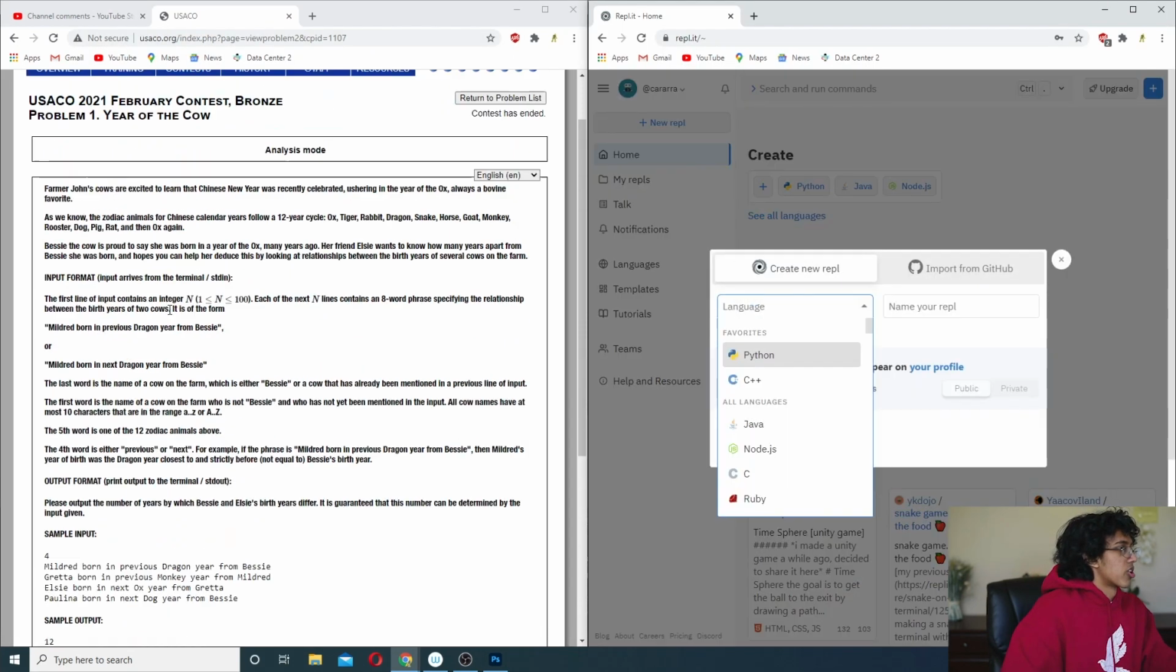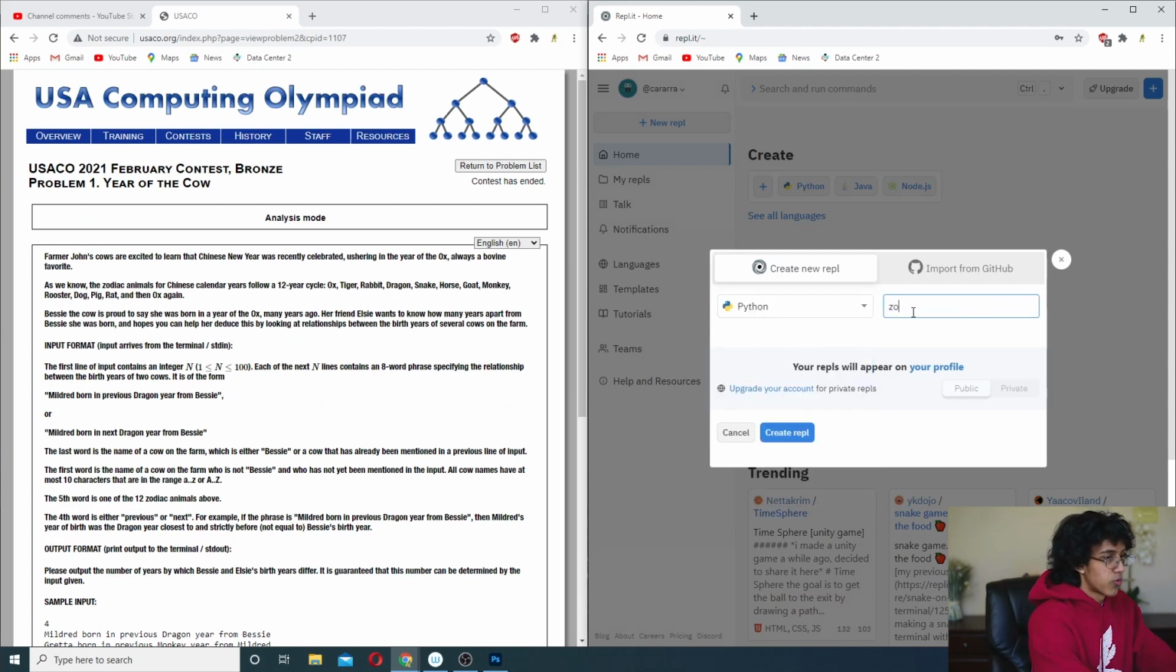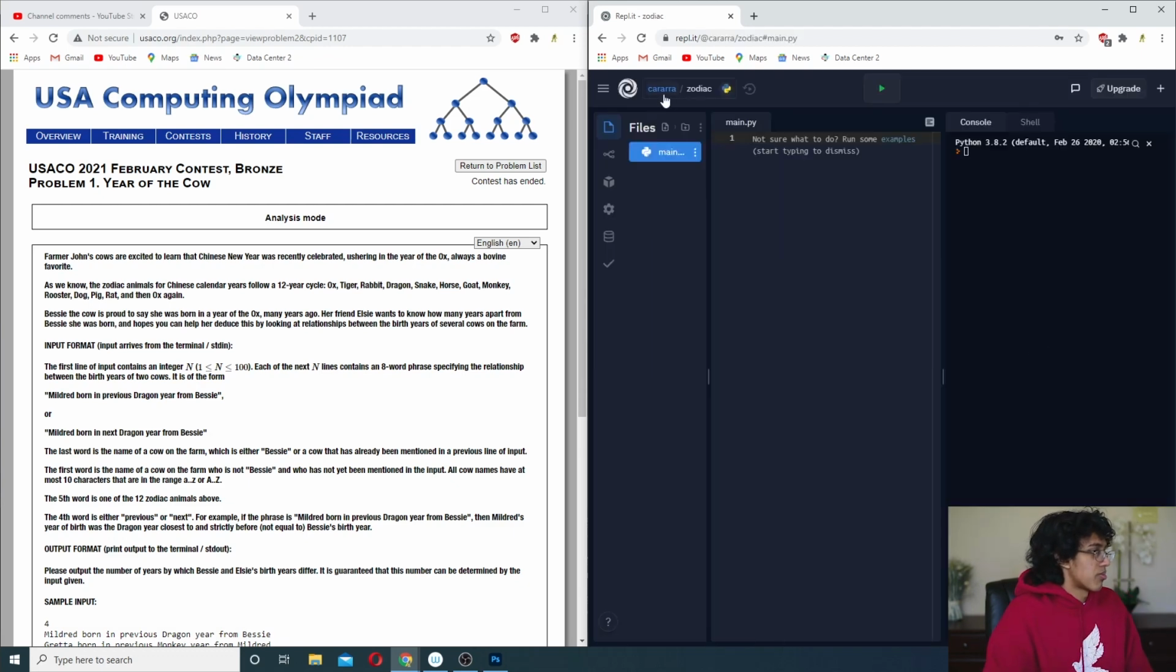What are we going to call this problem? Zodiac, why not? Zodiac seems legit. What are we going to use for this? Why don't we use Python, because Python is fun for bronze problems. Actually, why don't we change it up? I think we did Python last time, so why don't we do C++?